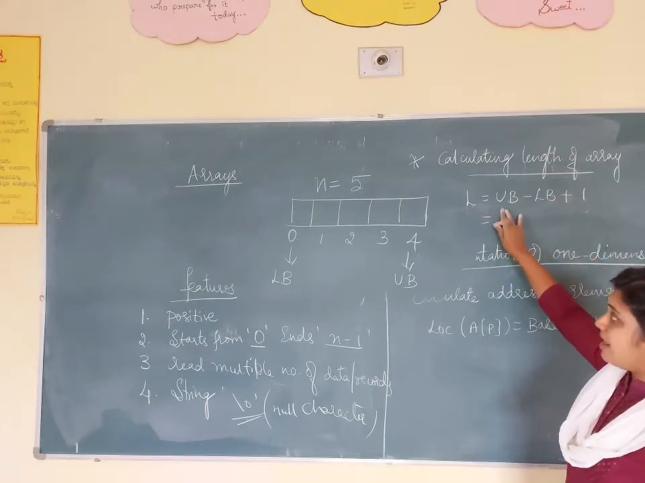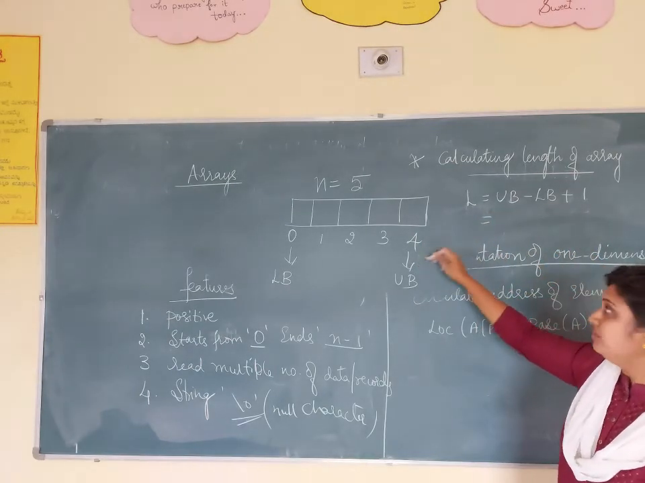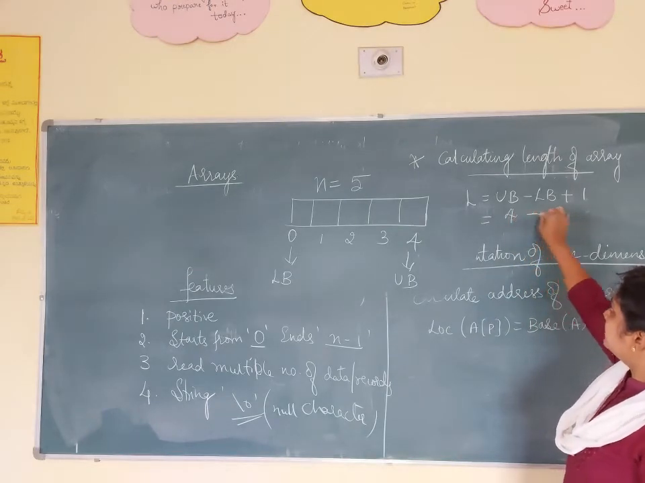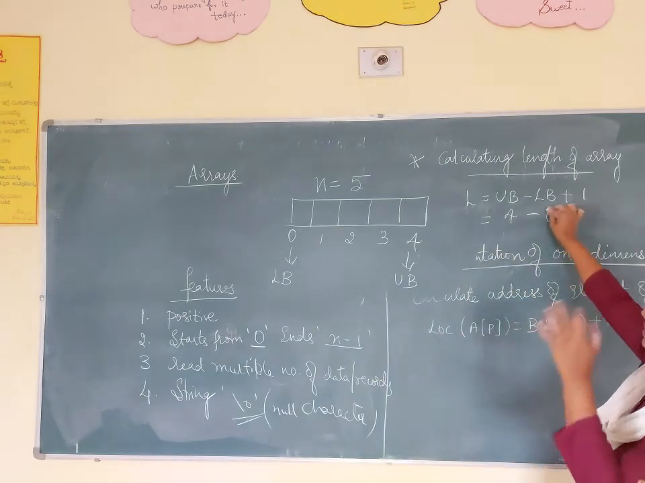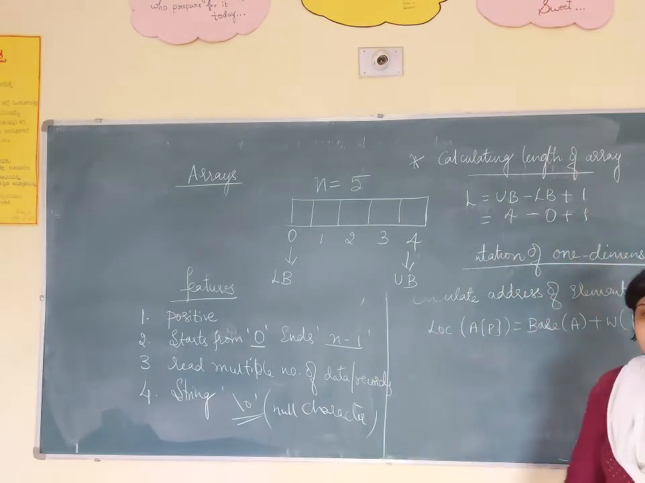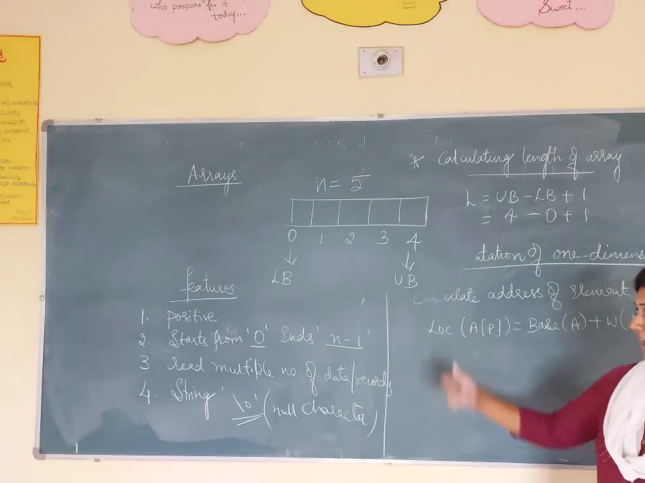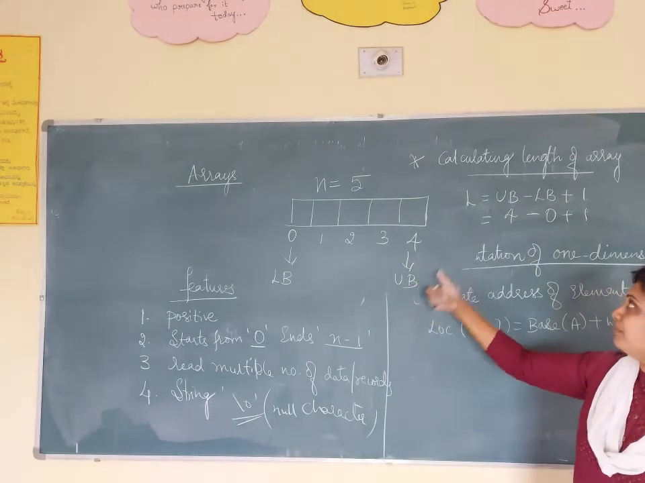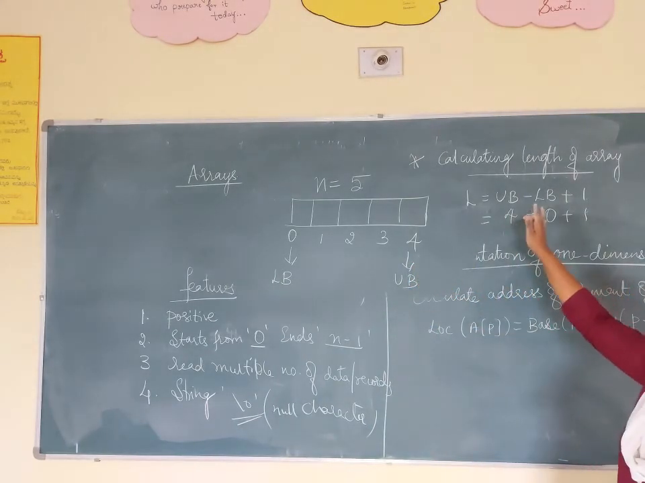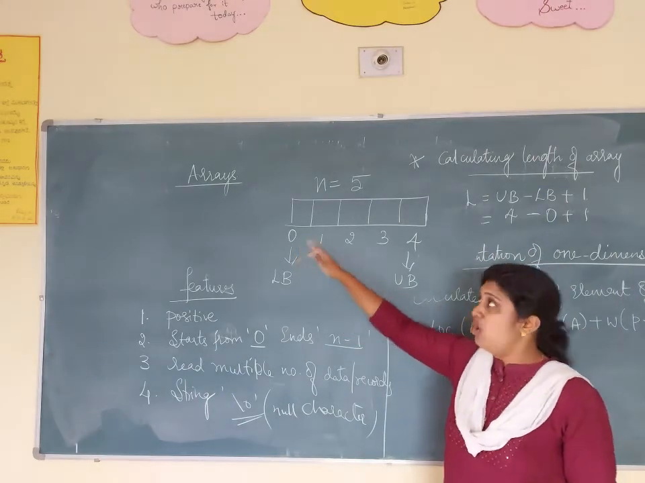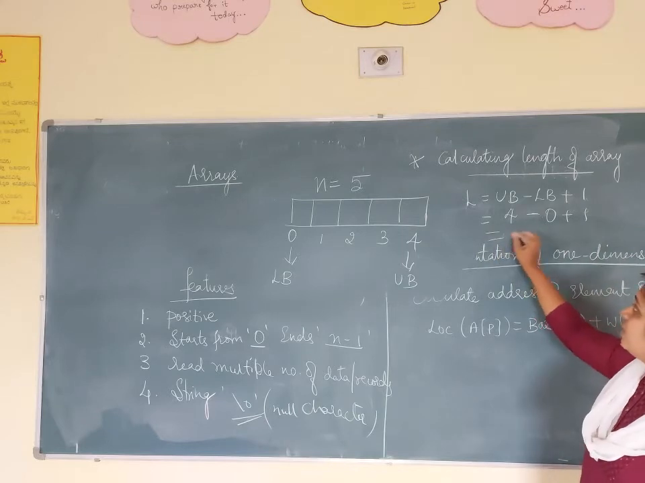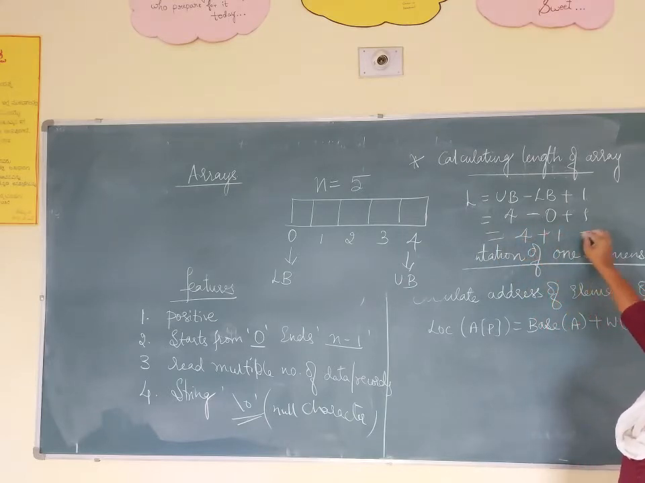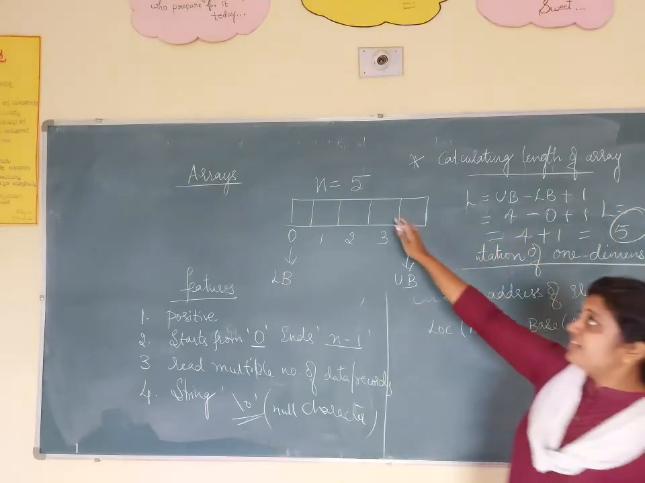Now what is my upper bound value? That is 4. 4 minus, what is my lower bound? That is 0. 0 plus 1. So in this array size, my end of the array is 4, that is the upper bound, and minus the lower bound, 0. 4 minus 0 plus 1. You will get 4 plus 1 is equal to 5. So my length is equal to 5.